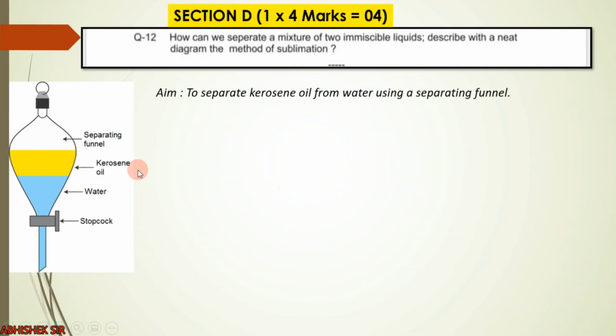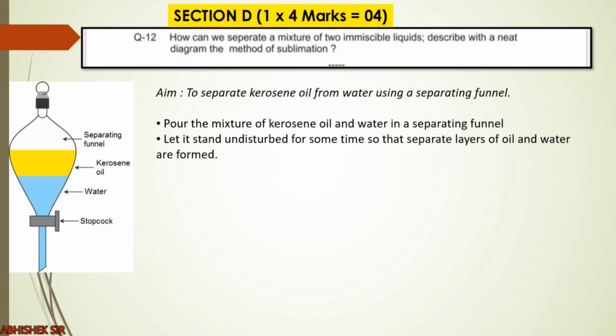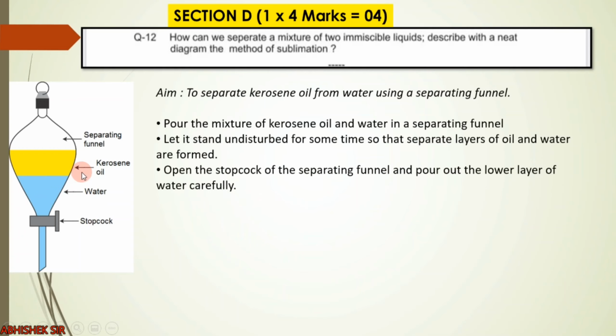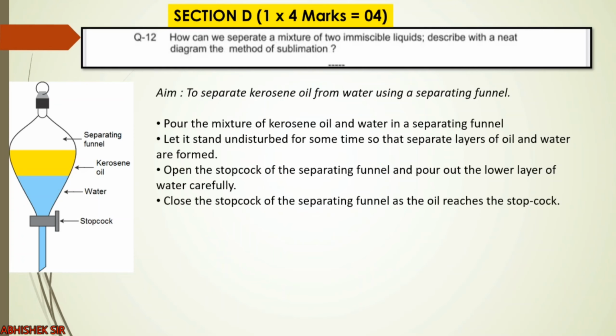Now what we have to do, you see, pour the mixture of kerosene oil and water in a separating funnel. Let it stand undisturbed for some time so that the separate layers can form. You can see this separation of layers. Open the stopcock of the separating funnel and pour out the lower layer of water. You see, this stopcock will be open, and in one container we will take out all the water, but carefully, means drop by drop. Now, when water is removed in one container, the only thing left will be kerosene oil. You may take out the kerosene oil in other separate container as well.